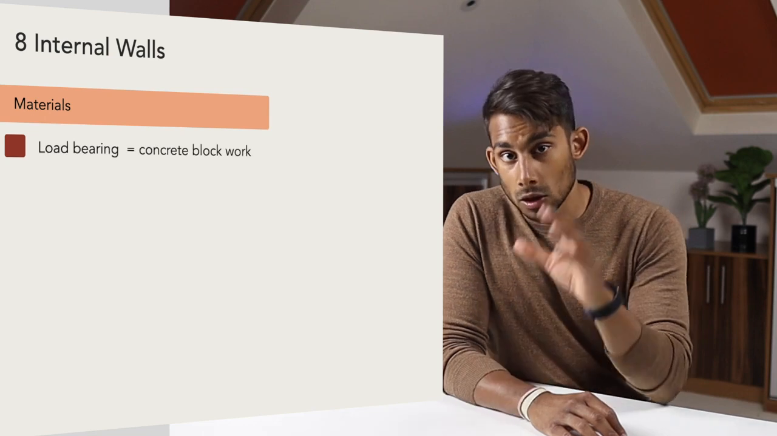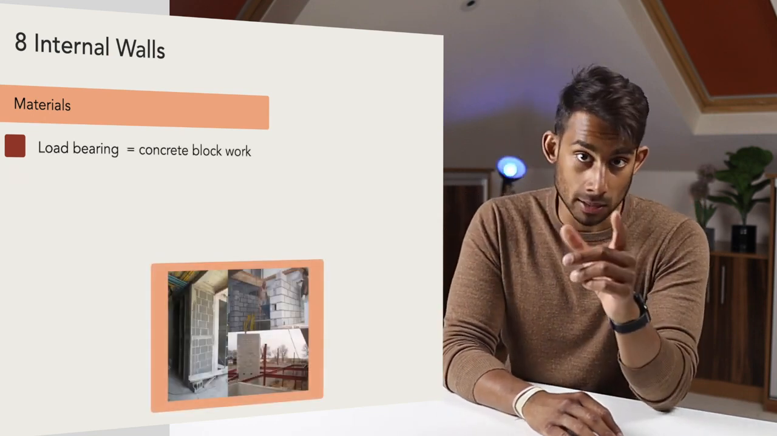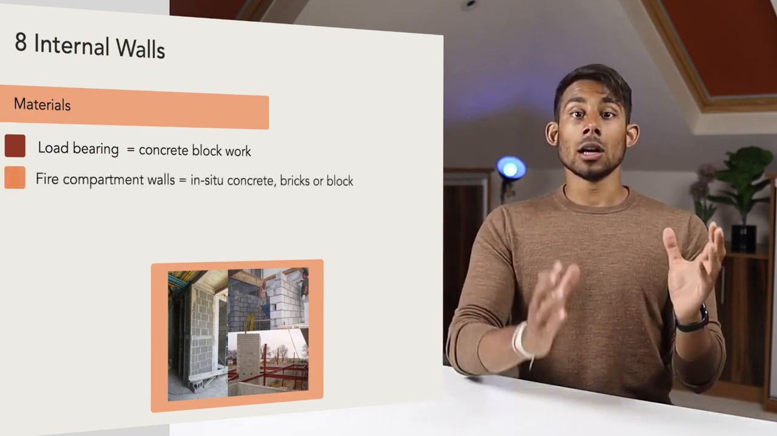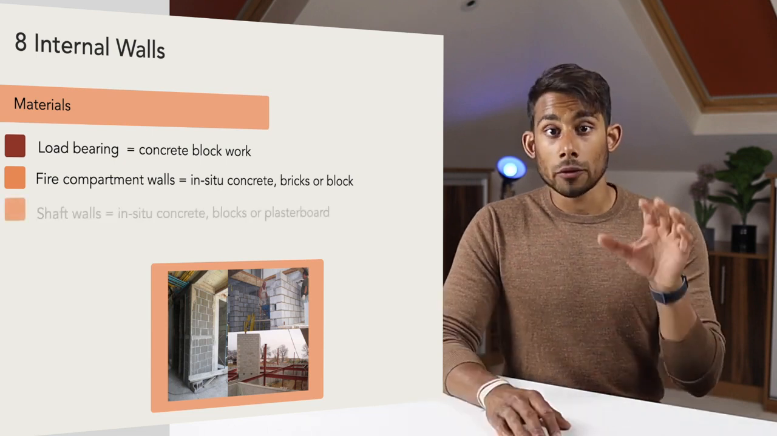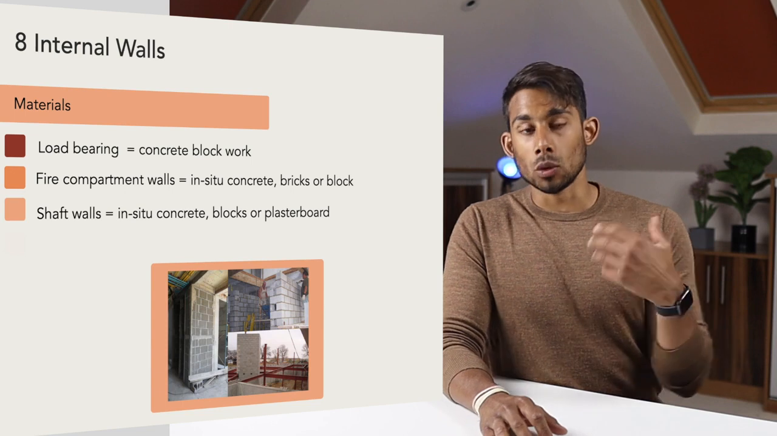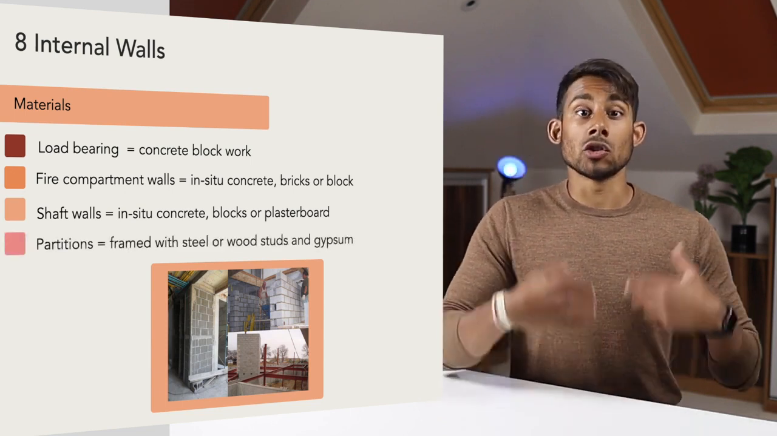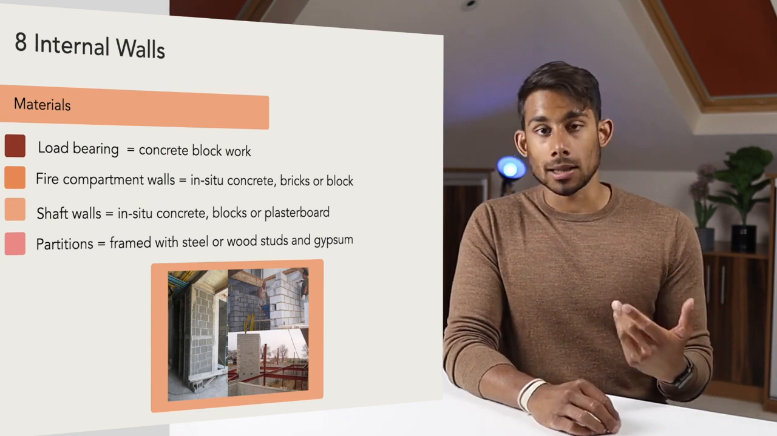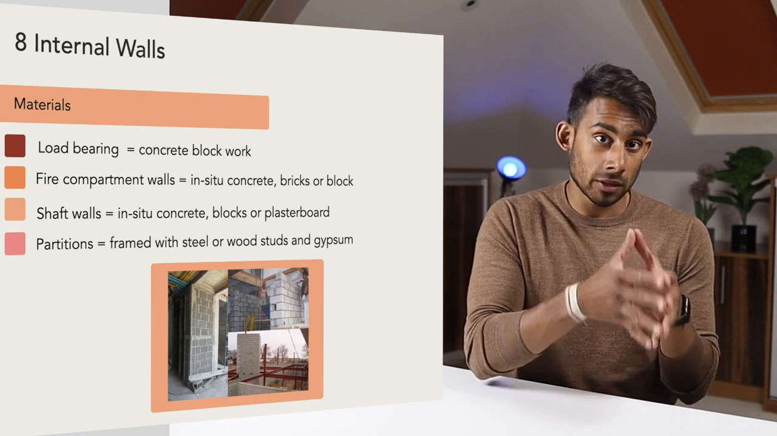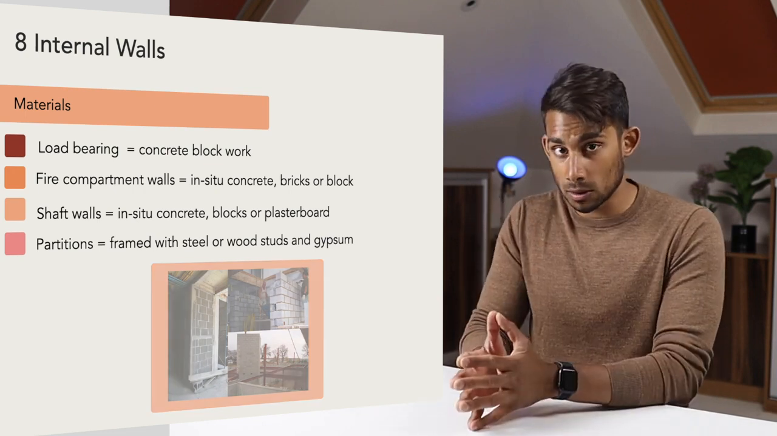walls. So generally, load-bearing partitions will be made from concrete blockwork, and you can see this in image 1. Fire compartment walls can be made from in-situ concrete, bricks or blocks. Shaft walls will be made from in-situ concrete, blocks or occasional plasterboard. Non-load bearing partitions can be constructed from a range of materials, including glass, plastics, steel or wood studs. Partitions may be framed with steel or wood studs and faced with gypsum boards.